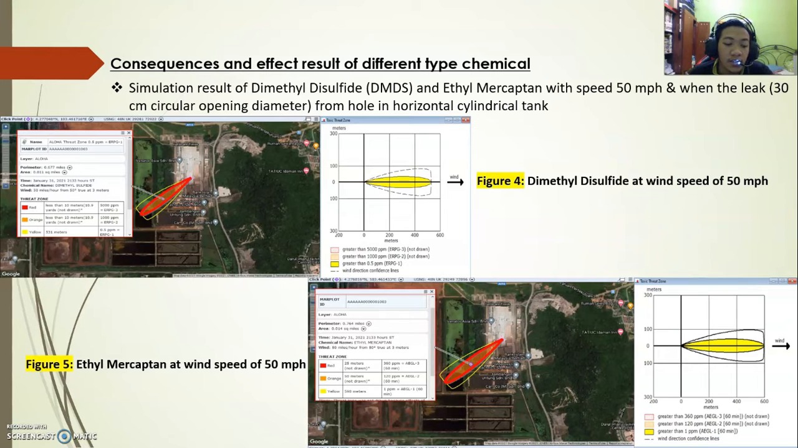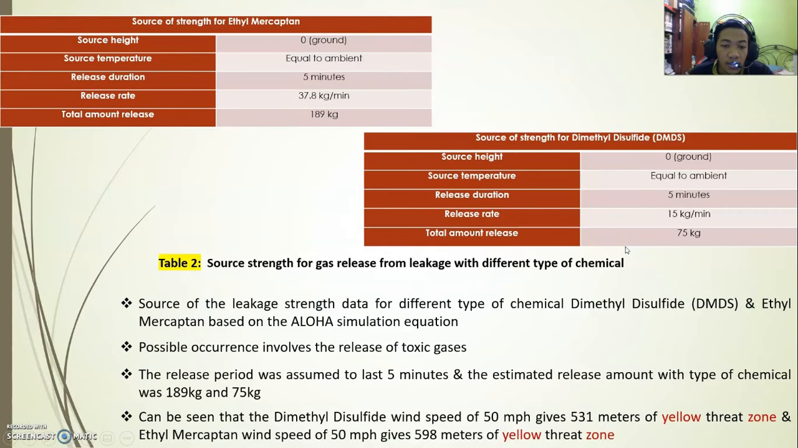The density of ethyl mercaptan is 0.86 at 67, meanwhile the density of the DMDS is 1.06. Because ethyl mercaptan is lighter than the DMDS, the dispersion of the leaking ethyl mercaptan is greater than the DMDS at the same speed of 50 miles per hour. The wind can push the lighter substance more easily than the heavy substance. Thus, it can be concluded that the density property is important and will affect the dispersion of a leaking substance.